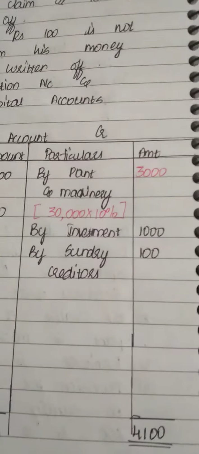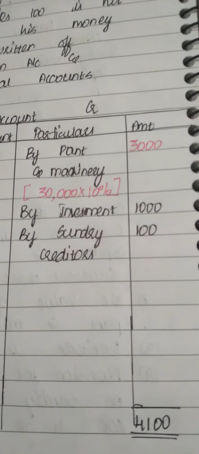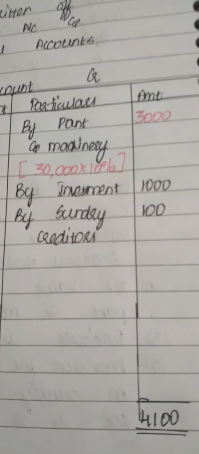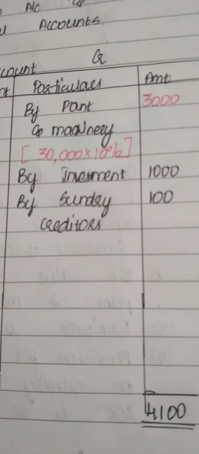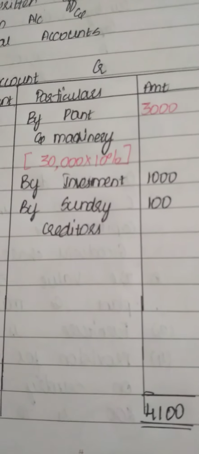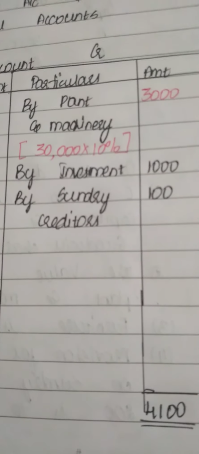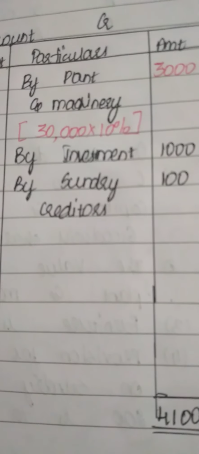Now coming to the credit side. Investment worth rupees 1,000 is not likely to be claimed and hence it is to be written off. It means the partners need not pay that 1,000 rupees in case of investment. Hence it is a gain for the partners because they need not pay the amount. So record the transaction in your credit side by investment 1,000.